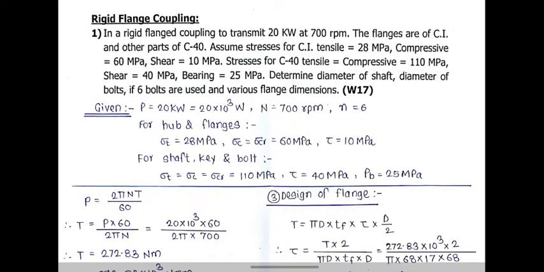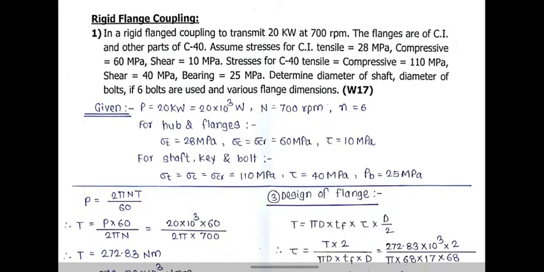So as the hub and flange is a single unit, that is it is a single casting, the material for the hub and flange is same, that is cast iron, and the stresses for the cast iron are given as sigma T is equal to 28 megapascal, sigma CR, that is compressive stress, is equal to 60 megapascal, and tau is equal to 10 megapascal.